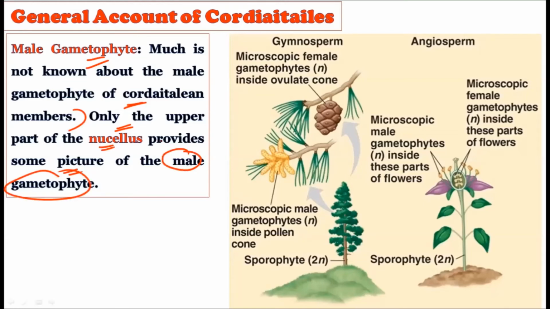So whatever the fossil records are there, these fossil records show the presence of the nucellus, and this nucellus which is present in the ovule of the female plant is showing the presence of the pollen chamber. From this we can conclude that the pollen grains were created finally in the male gametophyte, and these pollen grains are received in the pollen chamber. So the male gametophyte, although we do not know much about it, we definitely know there is a creation of the pollen grains, because in the ovule you will see the pollen chamber. Only the upper part of the nucellus provides some of the picture relating to the male gametophyte.